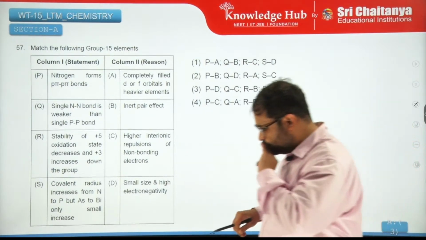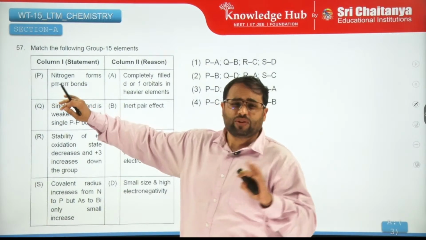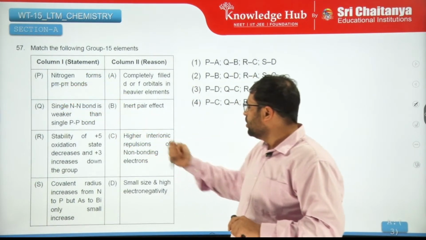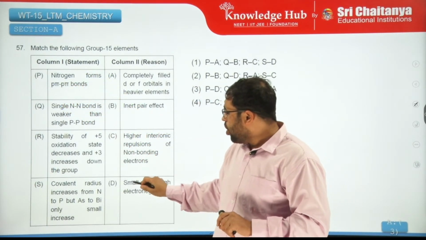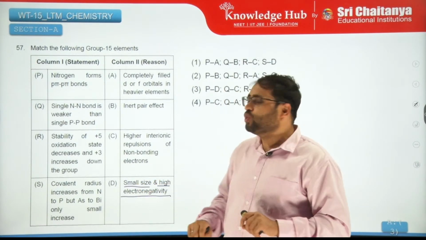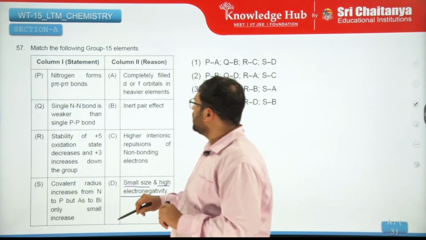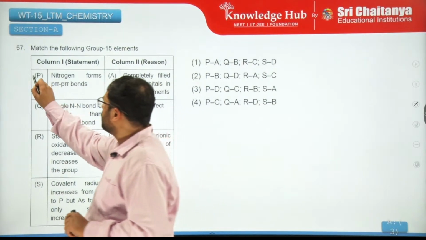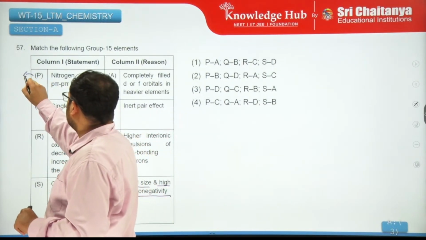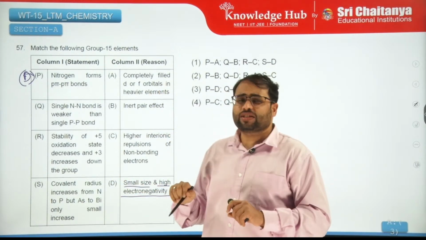Match the following. Nitrogen forms p-pi bonds. Yes, we know that, but let us match it to why it forms. This is because of the small size of nitrogen and high electronegativity. So P matches with D. Q: single N–N bond is weaker than single P–P bond.